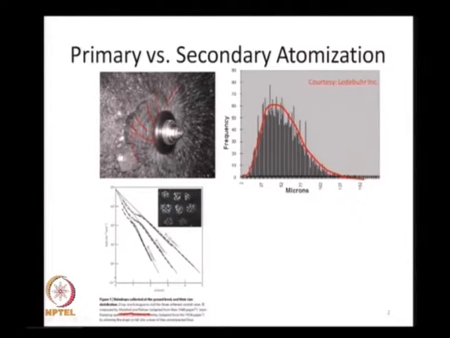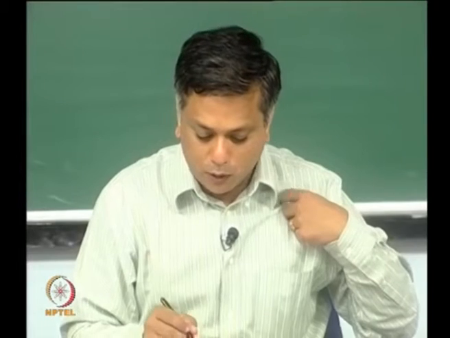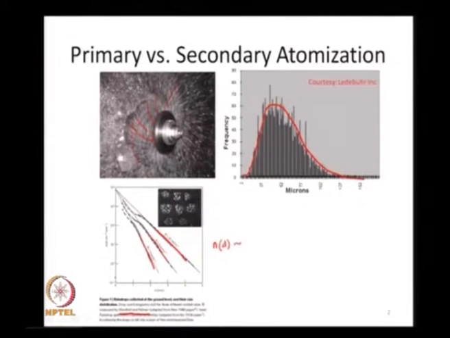The point to note is that this is an exponential tail, where the ordinate is logarithmic and the abscissa is linear, which means this is a case where the number density goes as e power minus d over some d bar.